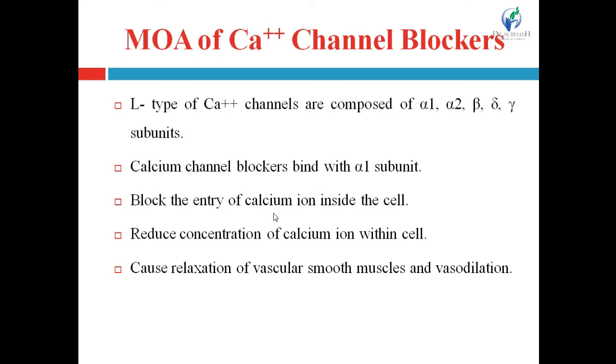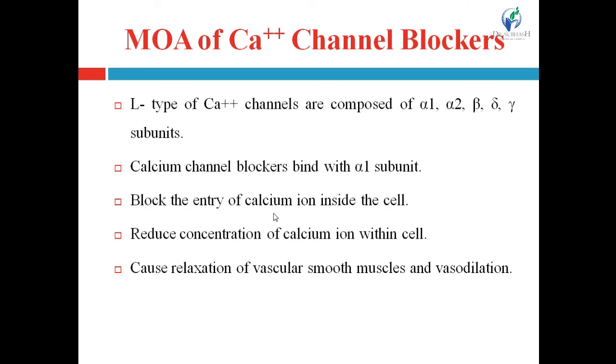As we know, these agents block the calcium ion channel, and that decreases the intracellular concentration of calcium ion, which leads to a decrease in vasoconstriction and peripheral resistance, and ultimately a decrease in blood pressure, right?